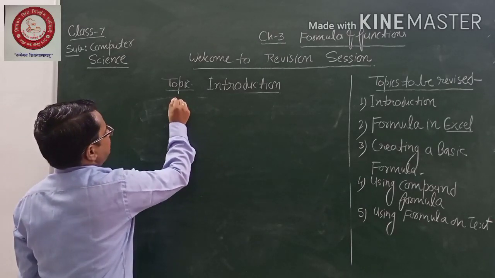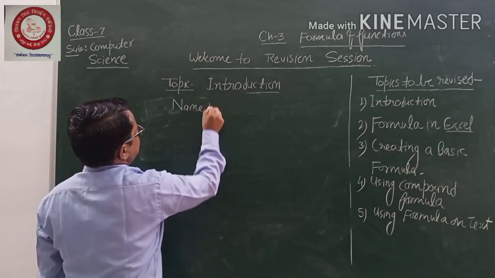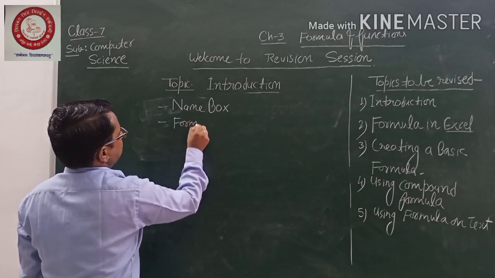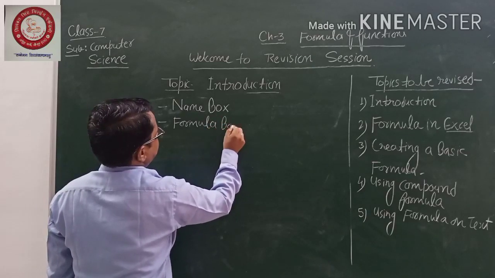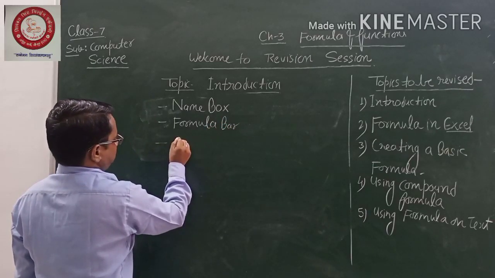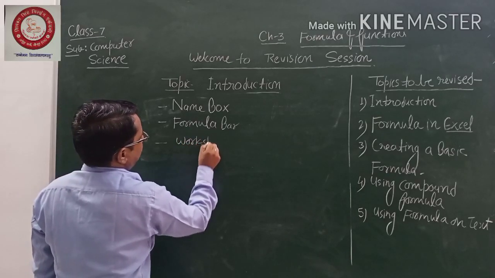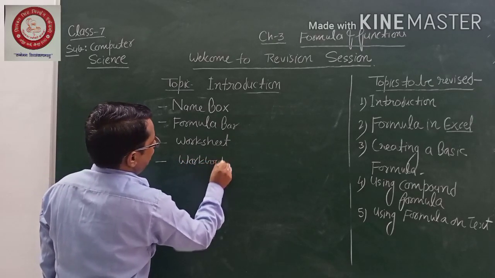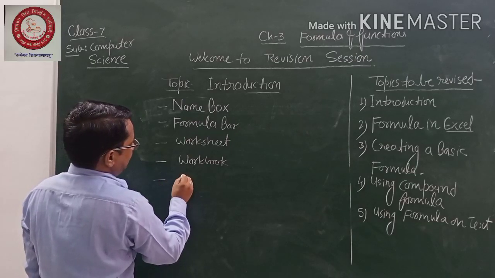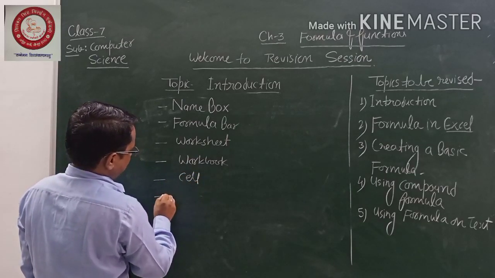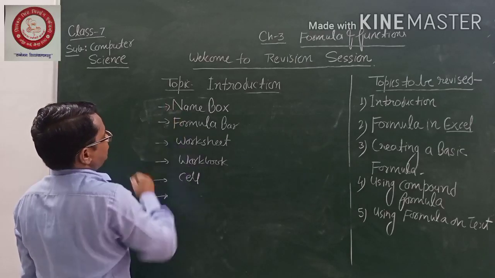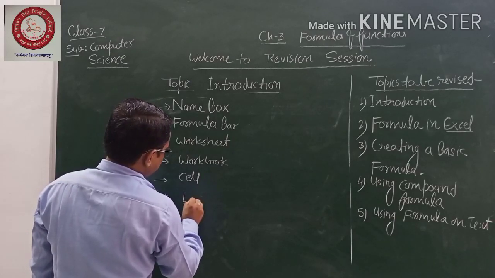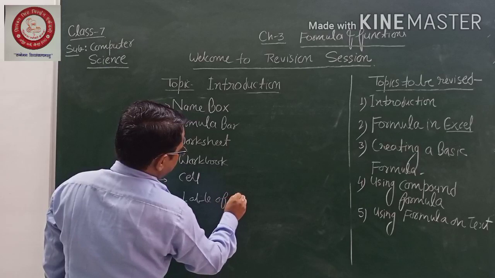We have to discuss what the name box is, what the formula bar is, what a worksheet is, what a workbook is, what a cell is, and the labeling of rows and columns.